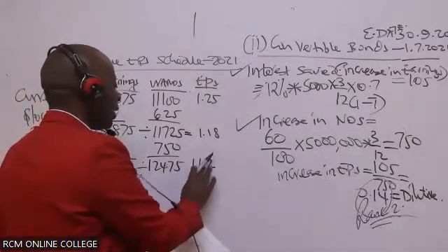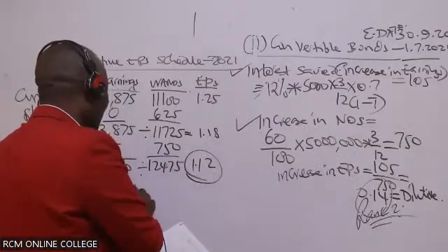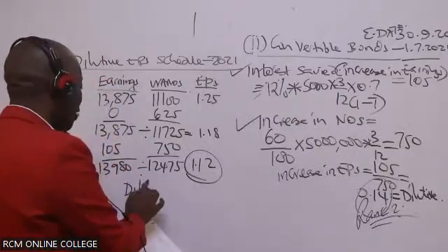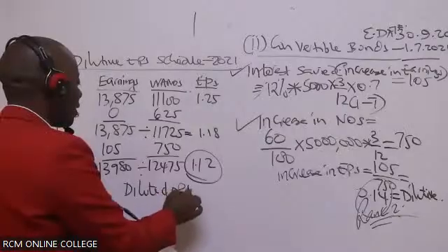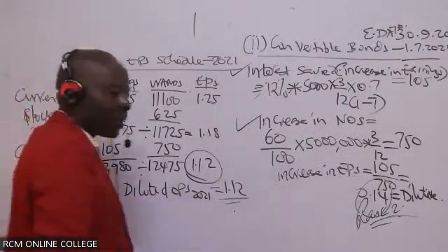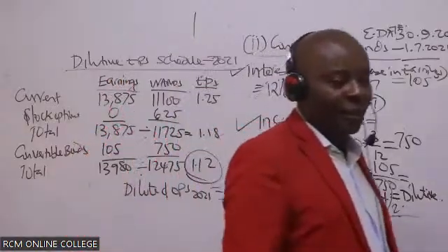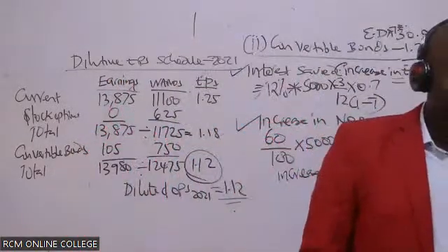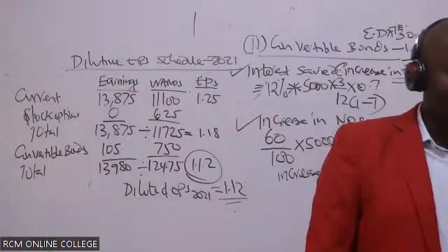And the very lowest becomes the diluted EPS. So diluted EPS 2021 equals 1.12.